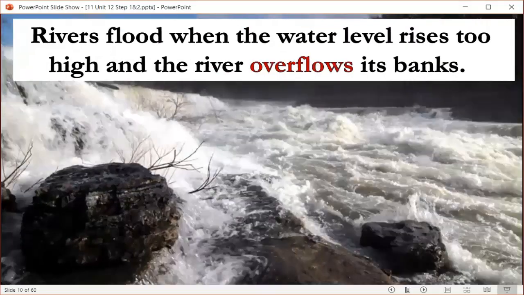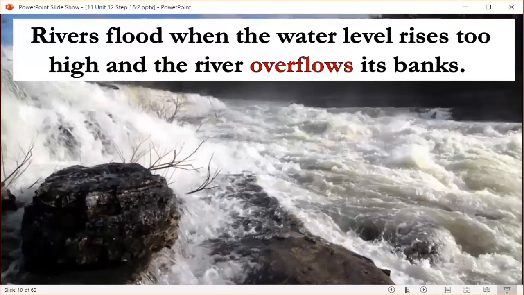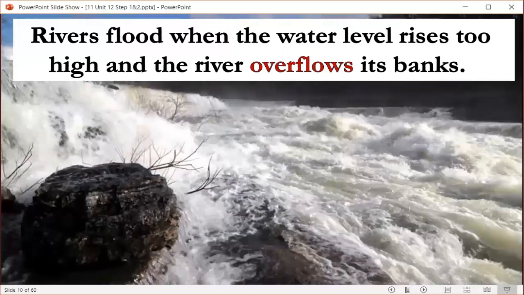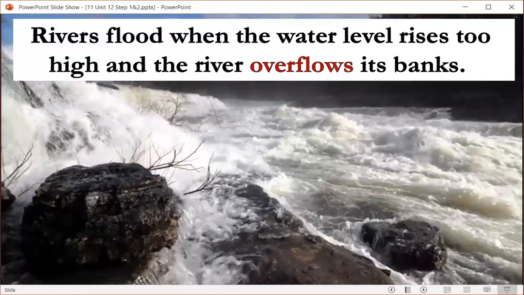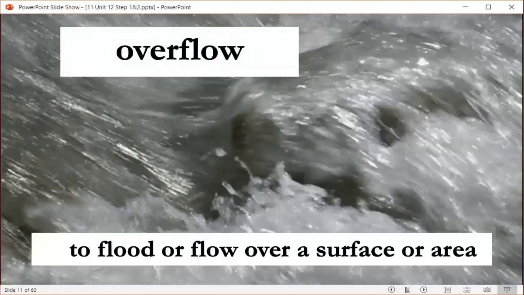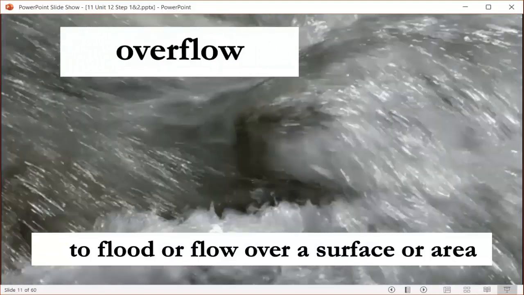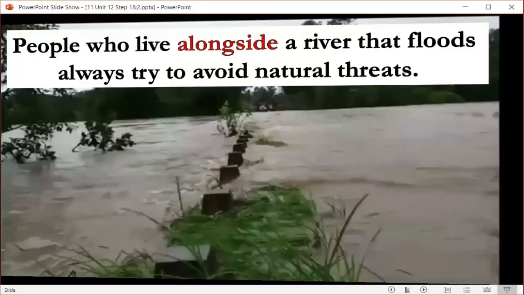The next word is overflow. Rivers flood when the water level rises too high and the river overflows its banks. Then what does overflow mean? It means to flood or flow over a surface or area.